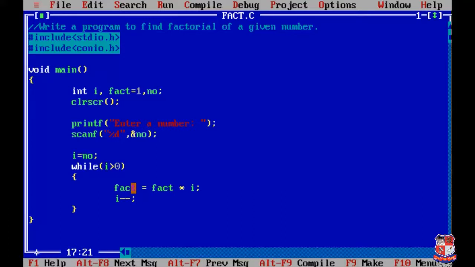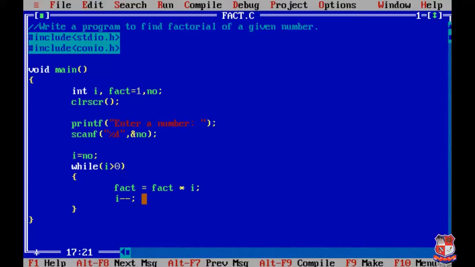Initially the value of fact is 1 and the initial value of I is number. For example, if the value of number is 5, then the initial value of I is 5. In the first iteration, 1 into 5, so the new value of fact is 5.